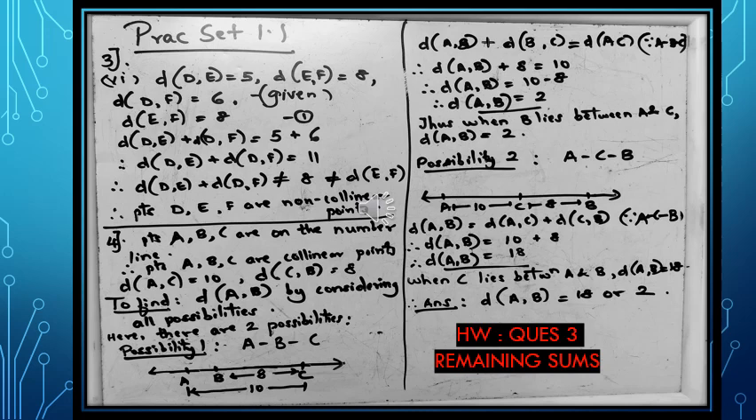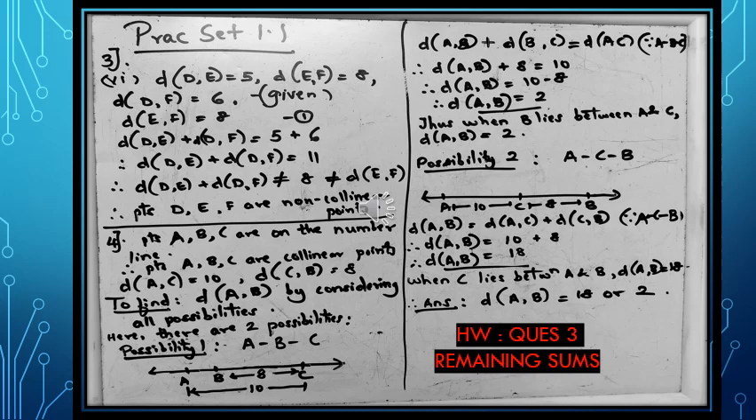Substituting the given distances, I get distance AB plus 8 is equal to 10. So distance AB is equal to 10 minus 8. Therefore, distance AB is equal to 2. Thus, when B lies between A and C, distance AB is equal to 2.